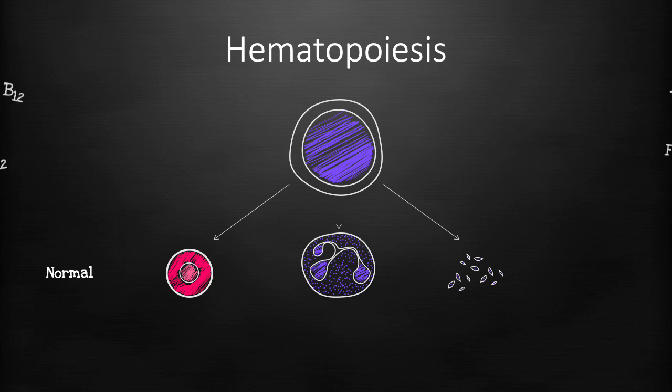For this to happen, vitamin B12 and folate are needed for nucleic acid or DNA formation. Insufficient vitamin B12 or folate in the body will lead to megaloblastic anemia, in which DNA synthesis is impaired, resulting in slowing or arrest of cellular division during the DNA synthesis phase of the cell cycle, which is the S phase.